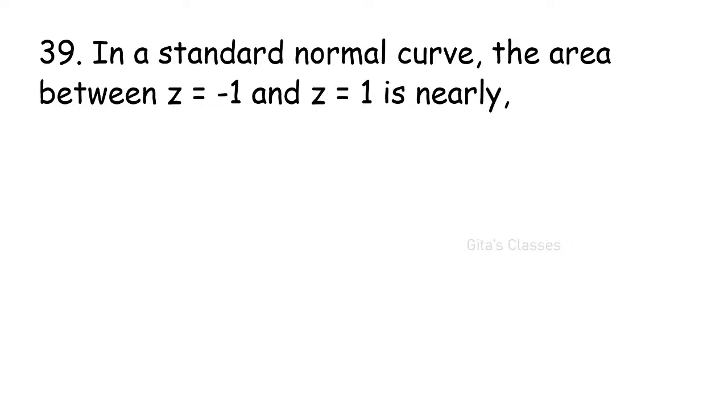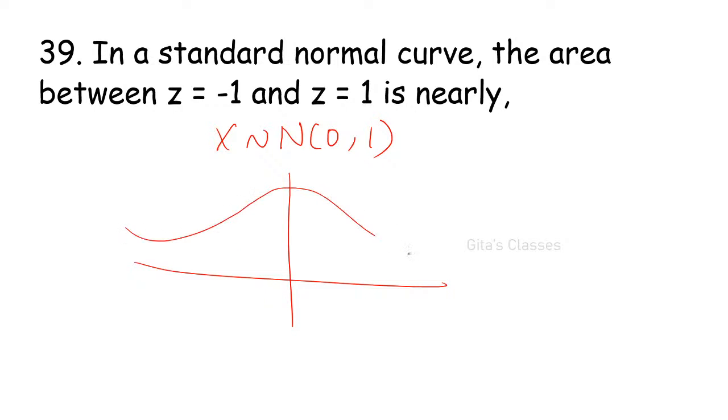Shrutika is also correct. Yeah, next one, in a standard normal curve. Standard normal curve means what? It is a curve with a mean 0 and standard deviation 1, right? Therefore, now what is this area they asked? Here it is 0. Z is equal to 0. Z is equal to minus 1 is this side. That is mu minus sigma. Here mu is also 0. Here mu plus sigma. Sigma is equal to 1. Here minus 1. Z is equal to minus 1 and Z is equal to plus 1.